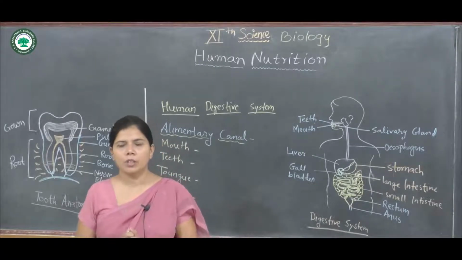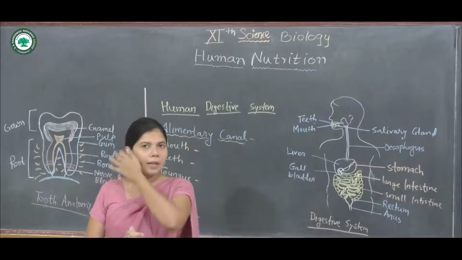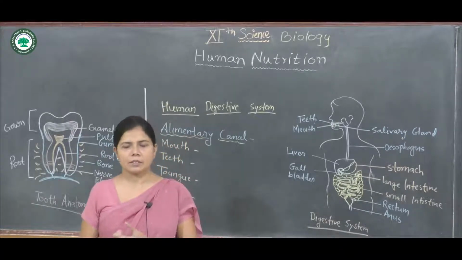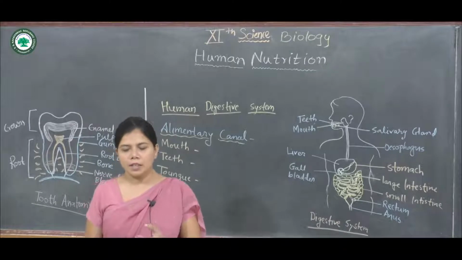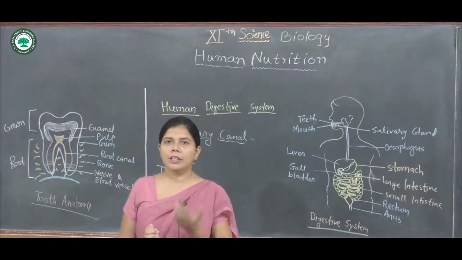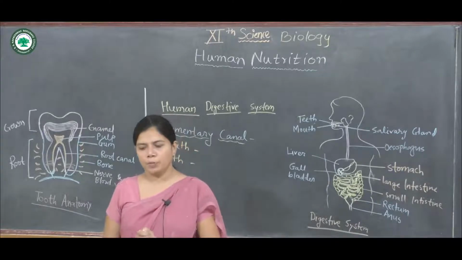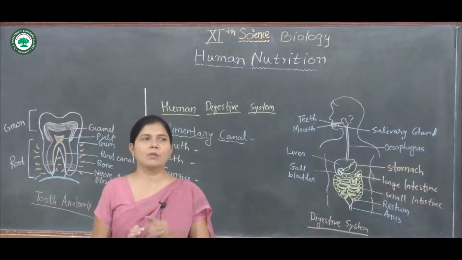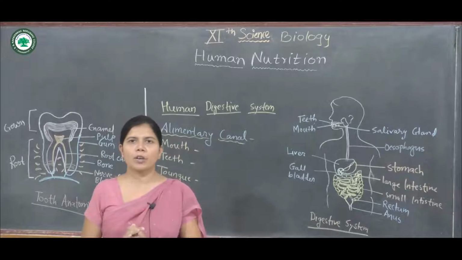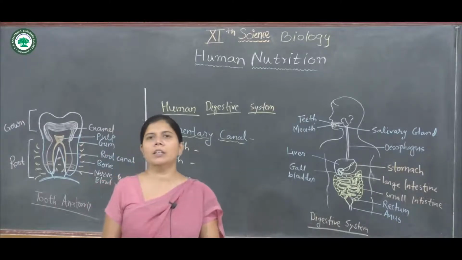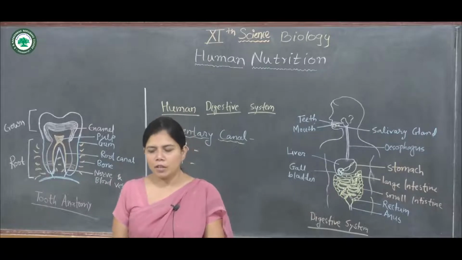Not only food, we require vitamins and minerals also, and fibers or fats also. These small quantities of vitamins and minerals are also required in nutrition.